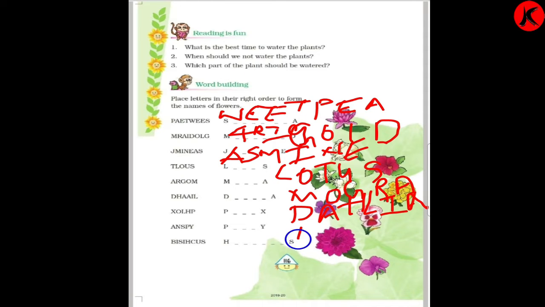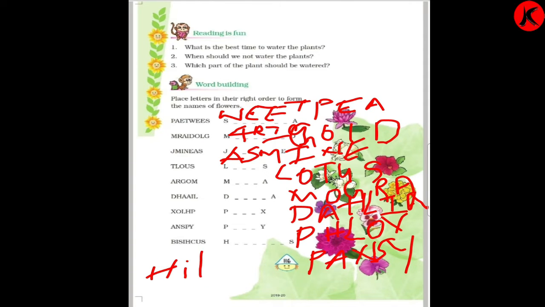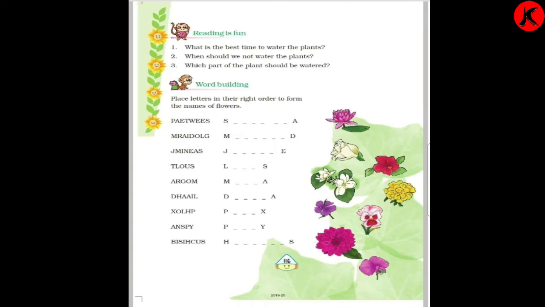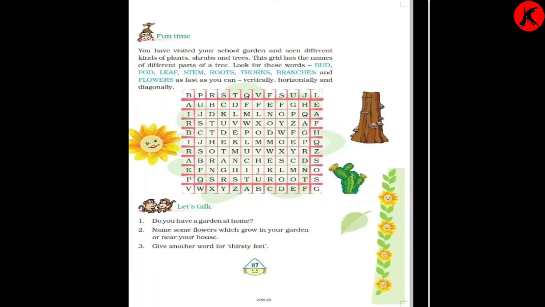Then phlox, so P H L O X, it becomes phlox. Pansy, P A N S Y, pansy. And the last one is hibiscus, H I B I S C U S, so it becomes hibiscus. Now we'll go to the next page.